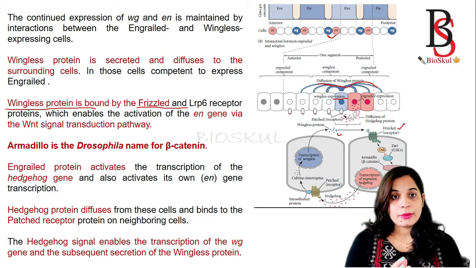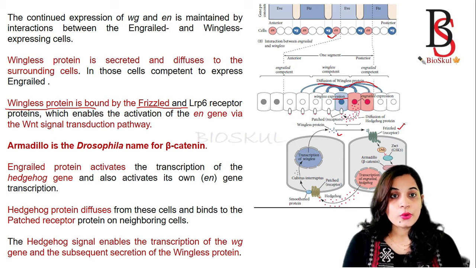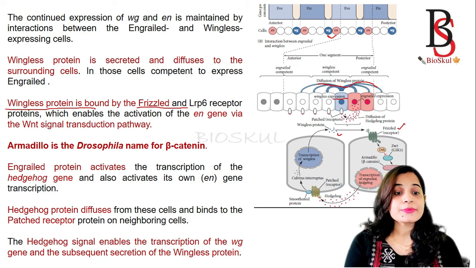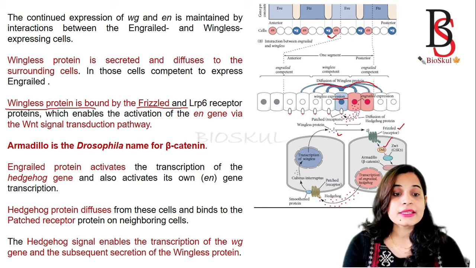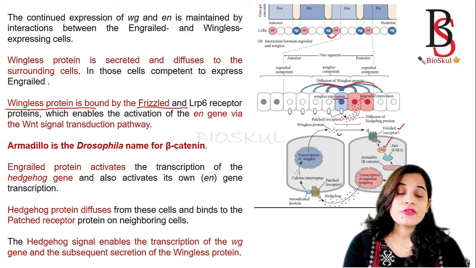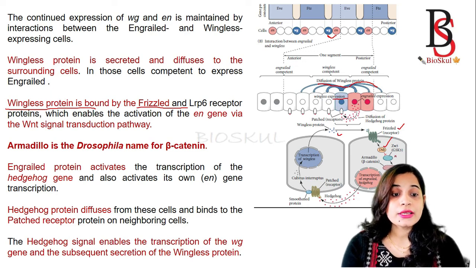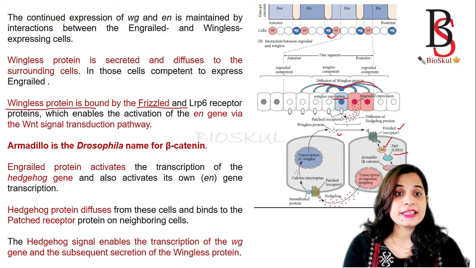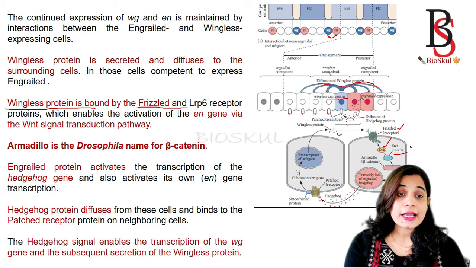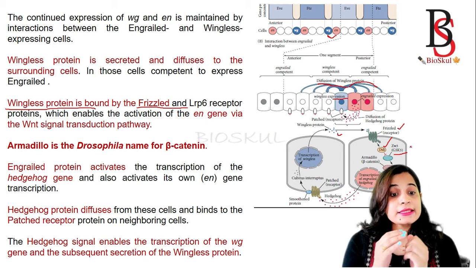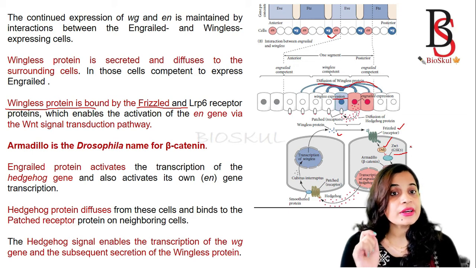You have to remember some of the signaling molecules and their receptors. Like for the wingless protein, its receptor is Frizzled. So when the wingless protein binds to the receptor Frizzled, it will activate Dishevelled. Okay. Then what is the function of Dishevelled? The function of Dishevelled is to inhibit GSK3. GSK3 is glycogen synthase kinase. So glycogen synthase kinase is inhibited by Dishevelled. Then what is the function of glycogen synthase kinase? If glycogen synthase kinase is present, then it will inhibit beta-catenin.